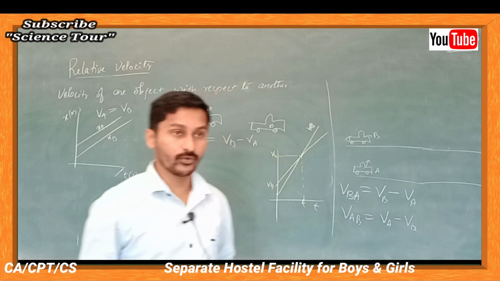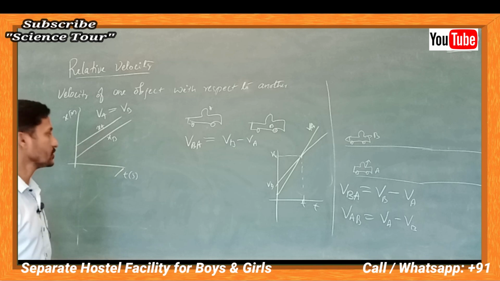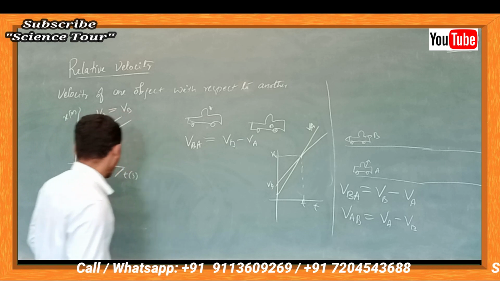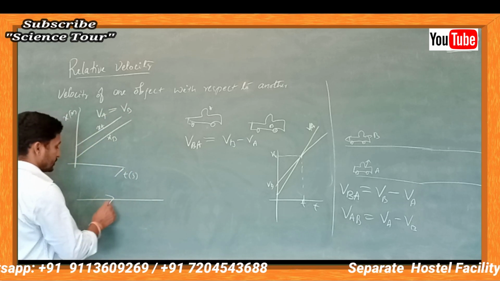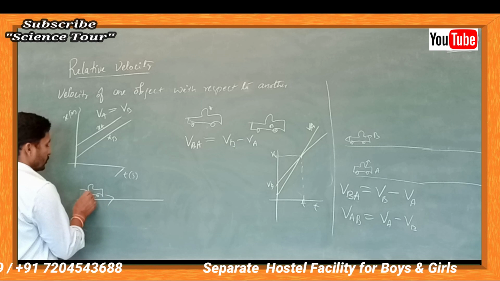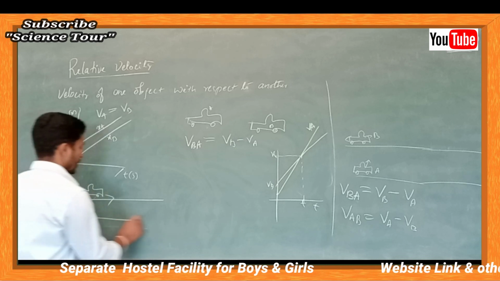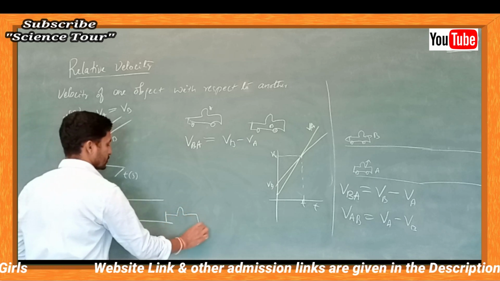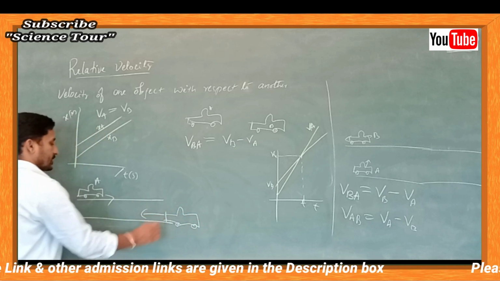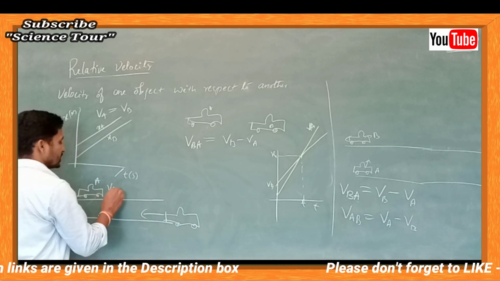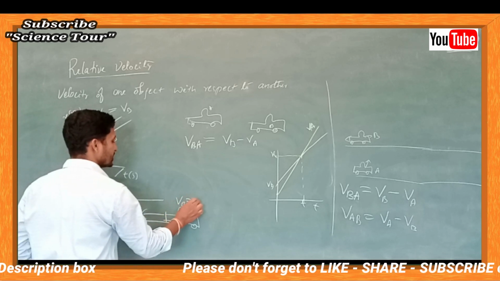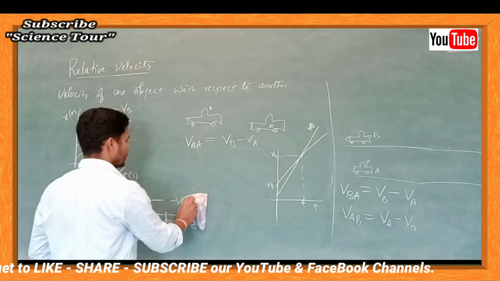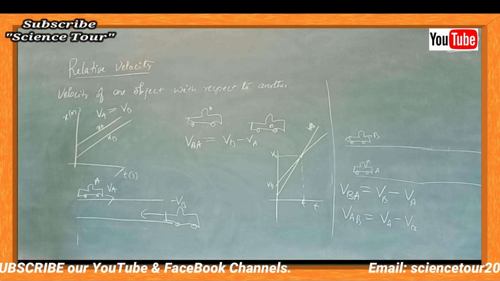Now suppose both are moving in the opposite direction. You are moving in this way, to Mangalore, and your friend, say it is A, is moving back. So his velocity is VA, and here the velocity of B is minus VB. Why minus VB? Because it is in the negative direction.